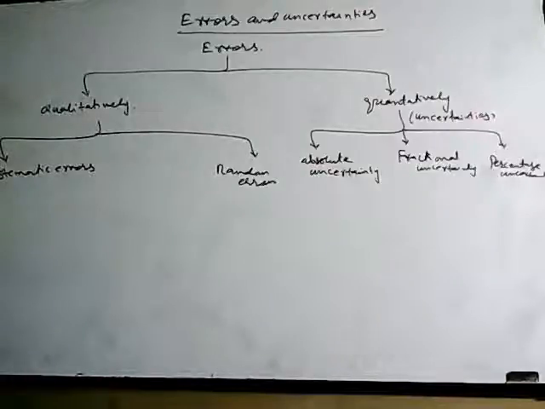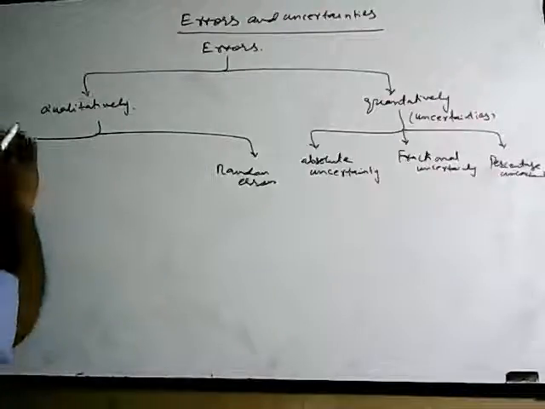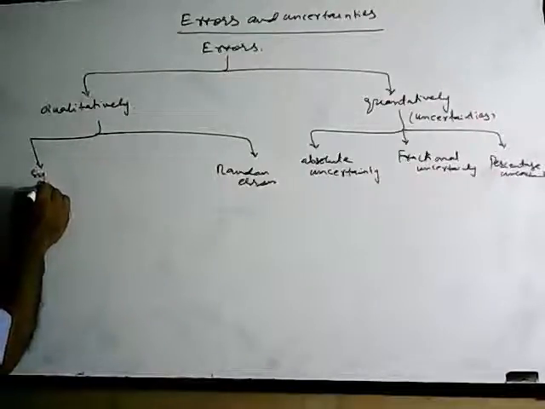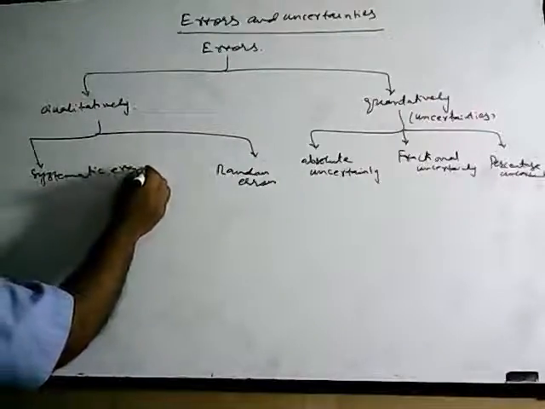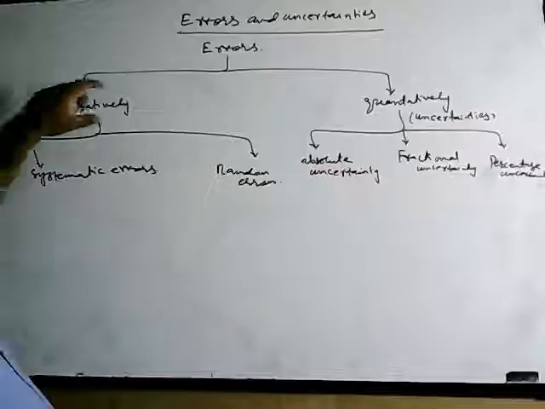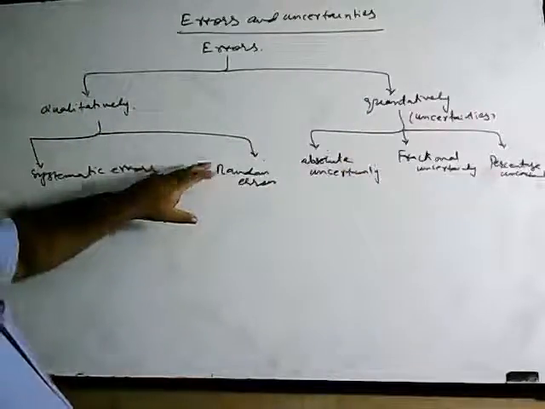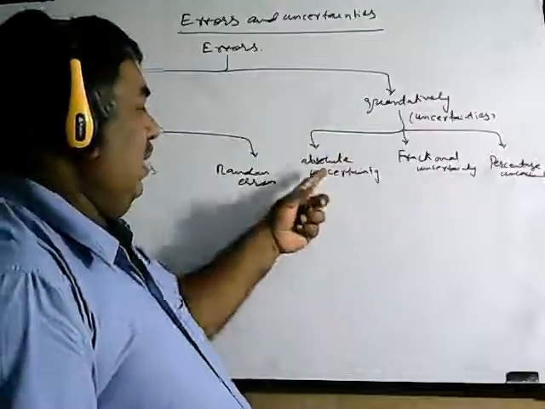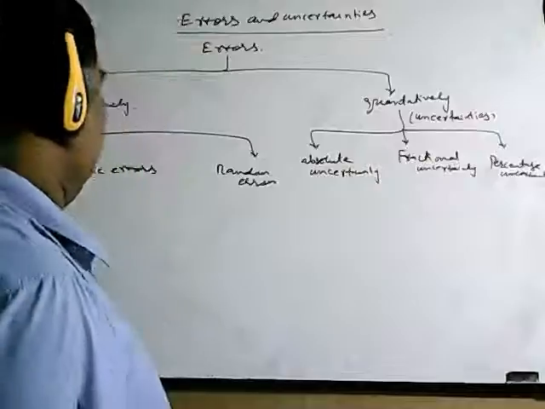I am writing here the systematic errors, because initially it was not coming on the screen. So, errors and uncertainties: qualitatively, systematic errors and random errors; quantitatively, absolute uncertainty, fractional uncertainty, and percentage uncertainty.